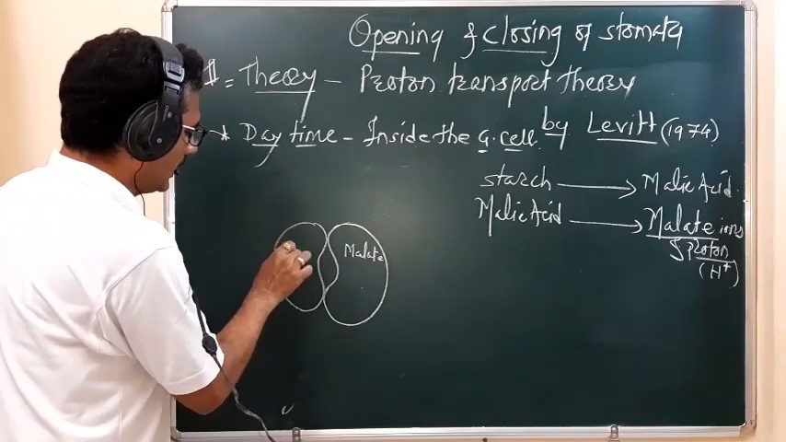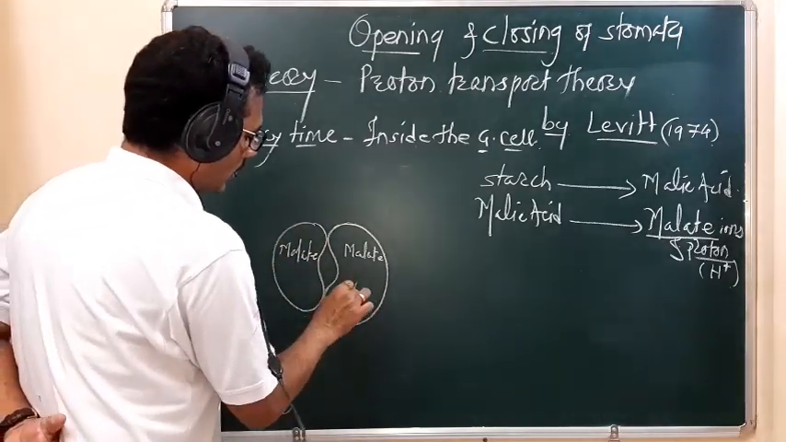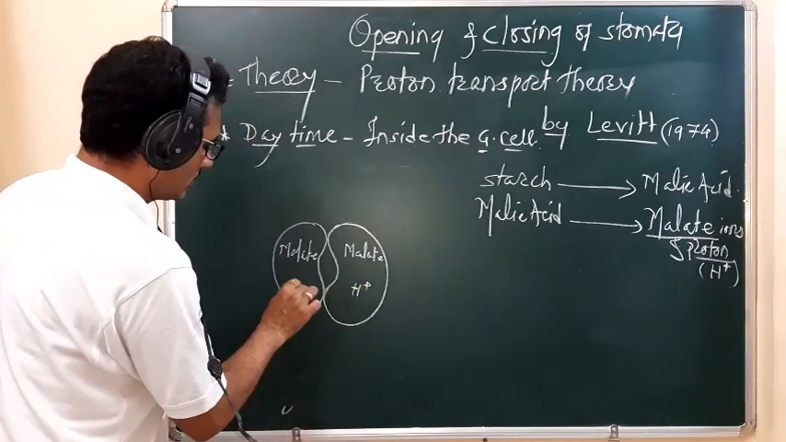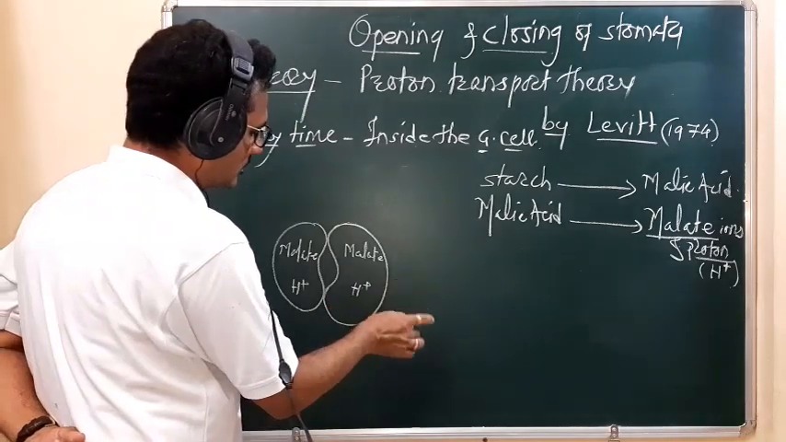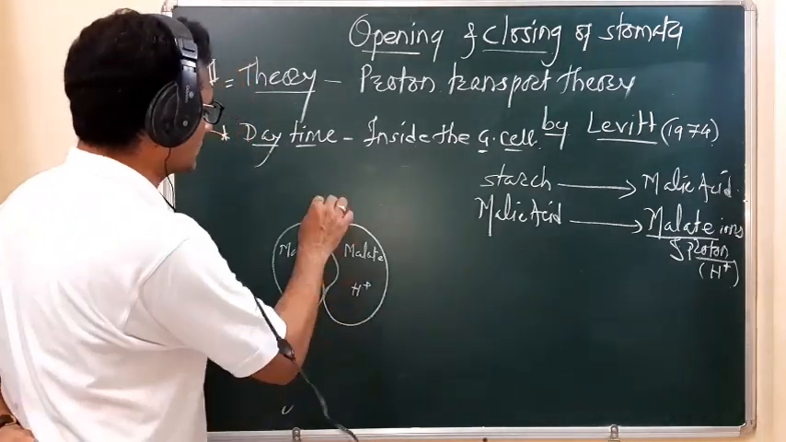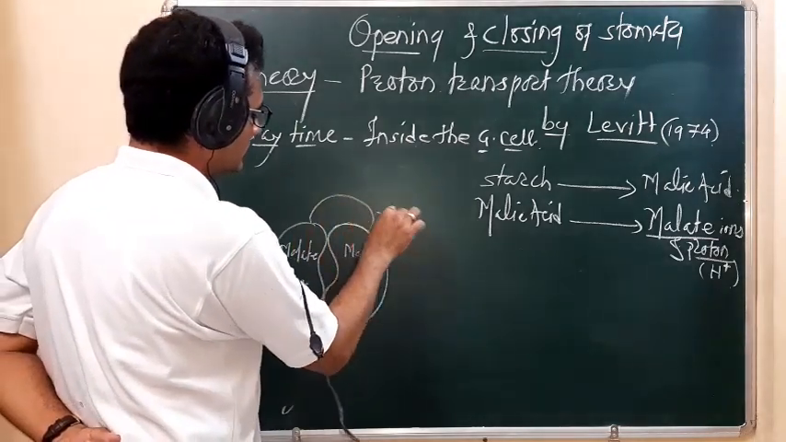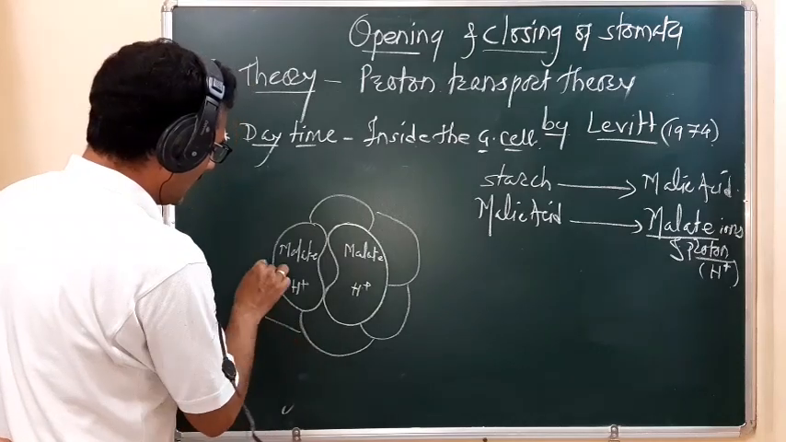Here is also a malate. Okay, and the proton means the H plus ions. Then what happened? This proton is transferred toward the outer subsidiary cells. So all these are the subsidiary cells, or these are also called accessory cells.